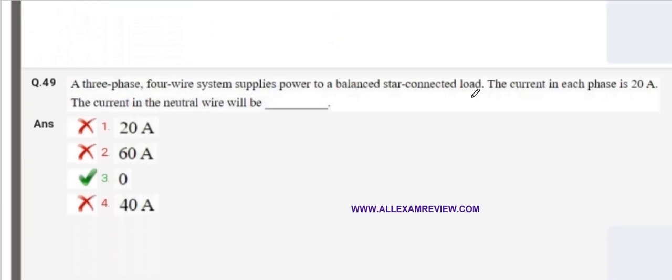A three-phase four-wire system supplies power to a balanced star-connected load. The current in each phase is 20 ampere. The current in the neutral wire will be? It is a balanced star-connected load, so the current in the neutral wire will be zero. If they ask the question like that, the current in the neutral wire, and ask to find the zero sequence current, then we can say that the current will be IN upon 3, or 20 by 3.